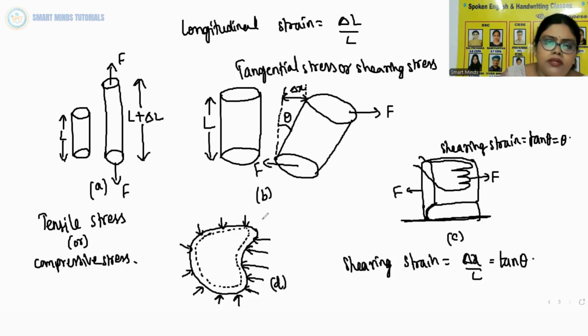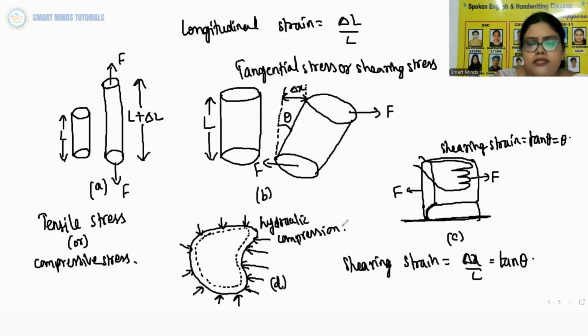In the fourth figure, it is hydraulic compression. This leads to a decrease in its volume without any change of its geometrical shape. So the body develops internal restoring forces that are equal and opposite to the forces applied by the fluid. That is, the body restores the original shape and size when taken out from the fluid.